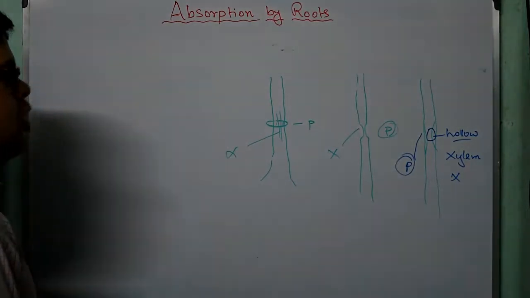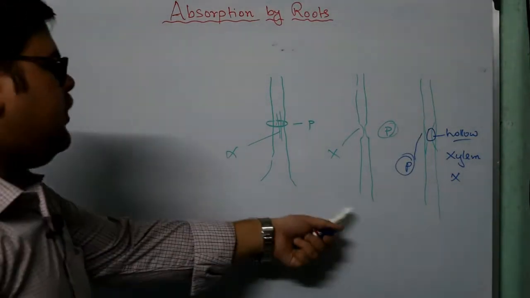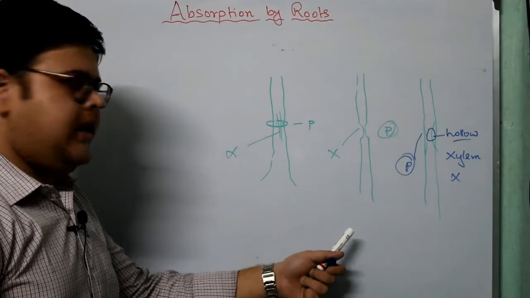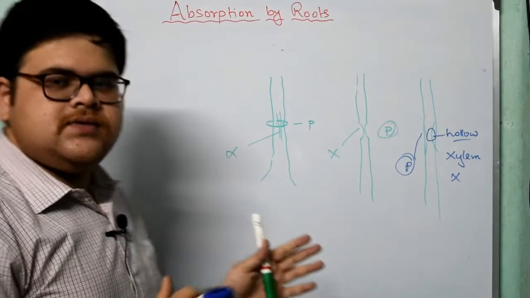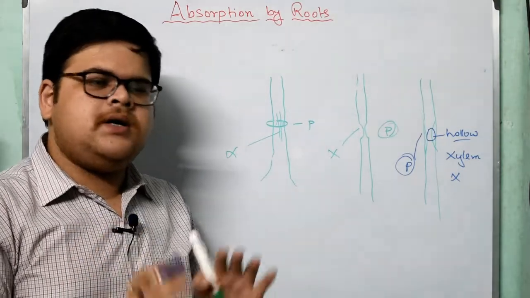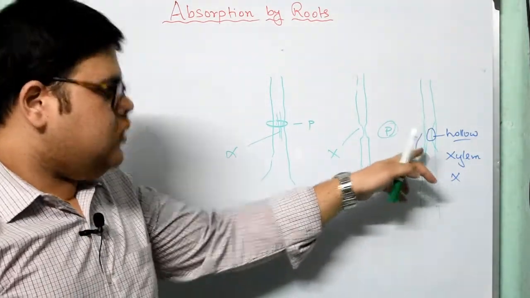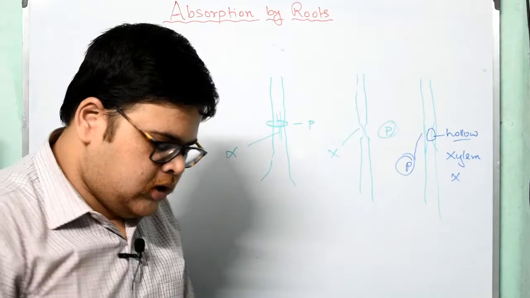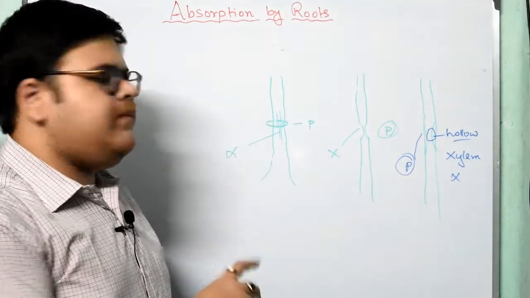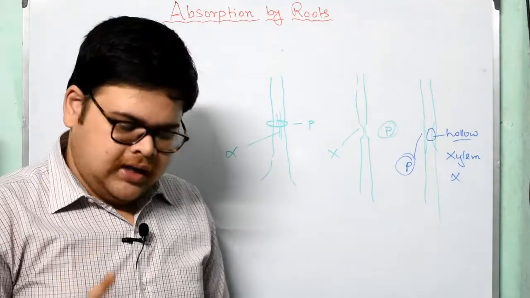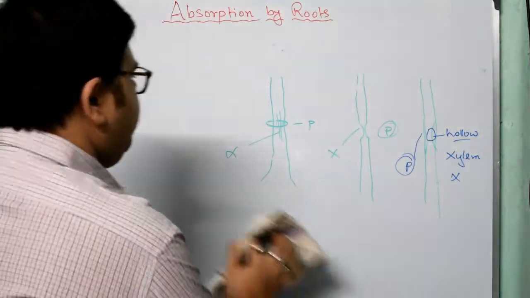Phloem is present. Now we will see that this particular plant after some days will have normal turgid leaves, but here we will see that the leaves are not turgid at all and they have dropped down. This proves that xylem conducts water but not the phloem. Okay.